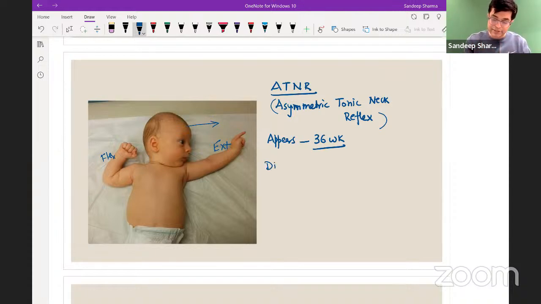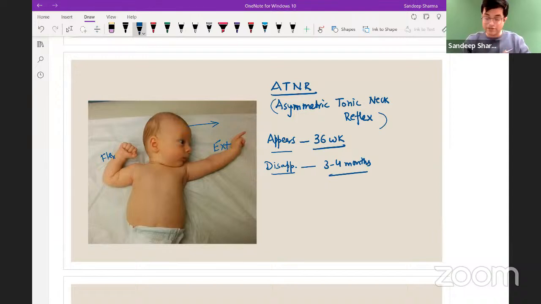The normal time of disappearance of asymmetric tonic neck reflex is somewhere around 3 to 4 months. I hope you know that there is a milestone called turning over in bed. Turning over as a milestone begins around 5 months of age, and only when ATNR goes away is the child able to turn over in bed. Why has nature created ATNR? It has been created so that in the first 3 months of age a child does not turn over and fall from the bed. So if the reflexes are present, they are present for a reason.